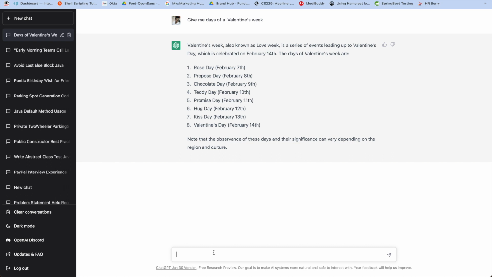So I'm going to try out all these things right now, and let's see how ChatGPT responds. So the first thing I'm going to ask is to write personalized Valentine's Day greetings so that I can use it for my customized greeting card, right? So let me ask to write a personalized Valentine's Day greetings and, let's say, messages for customized.